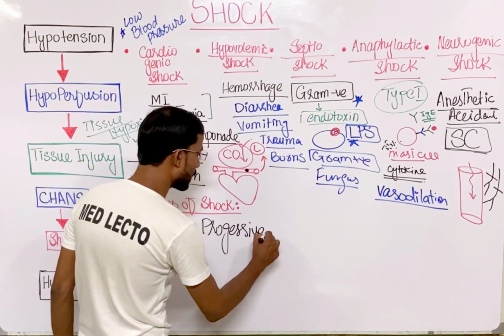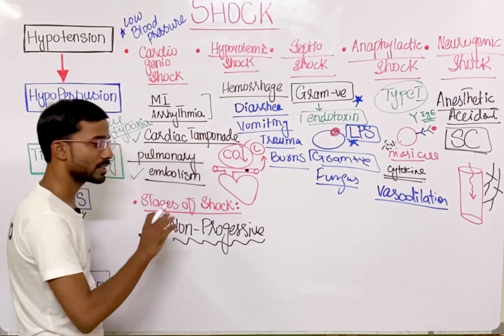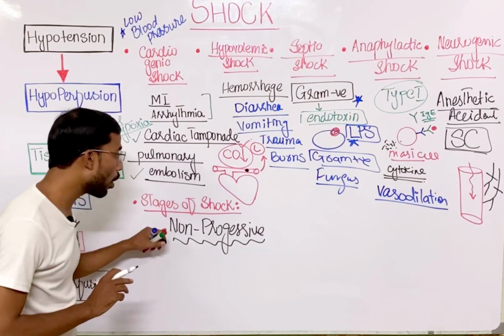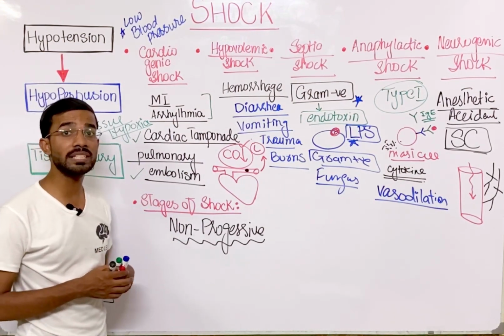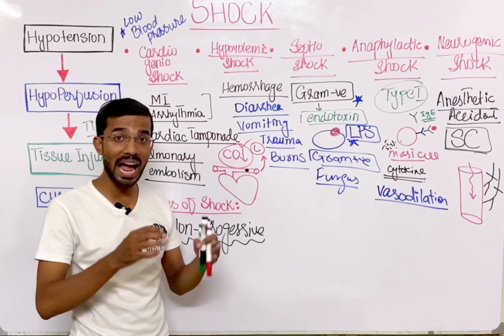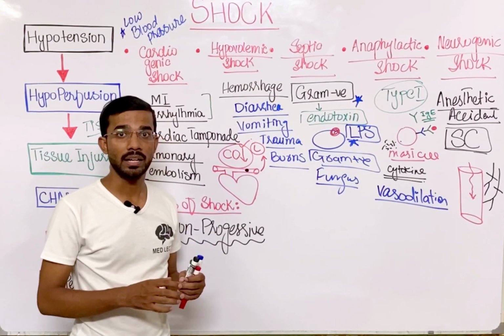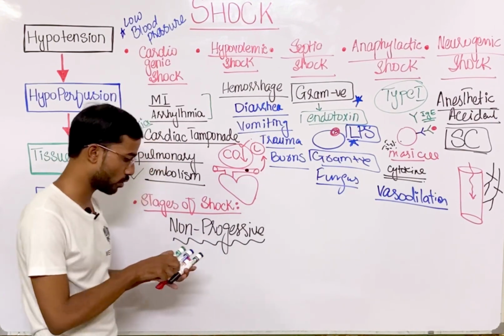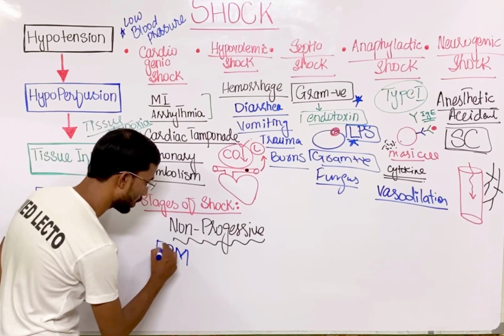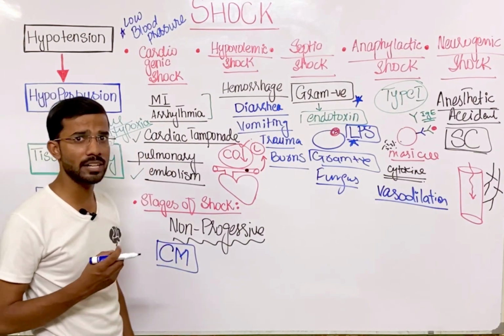Non-progressive means it is not related to the progression or spreading of the shock. So in the non-progressive stage, you will see the activation of the compensatory mechanisms that compensate for the cause of the shock. So it is actually the compensatory mechanism. Okay, what type of compensatory mechanism?